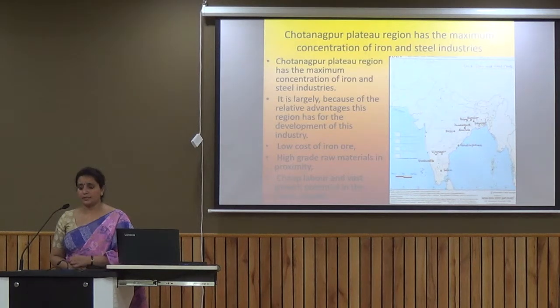Now, why we have maximum iron and steel plants being located over here is because it has a large amount of advantages. Here we have a large amount of iron ore, so the low cost of iron ore is there, and the quality of iron ore and coking coal is very good in these areas. Plus the cheap labor is also available so that we can produce more amount of iron in this. That is the reason that we have maximum iron and steel plants located in the Chota Nagpur plateau.